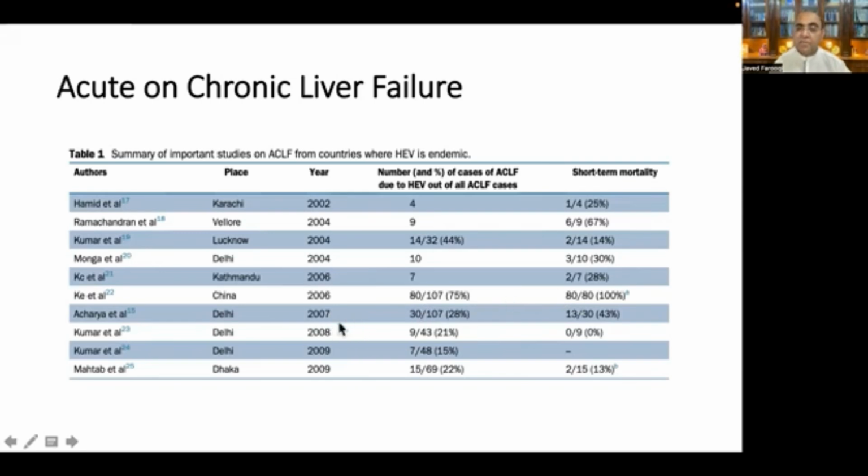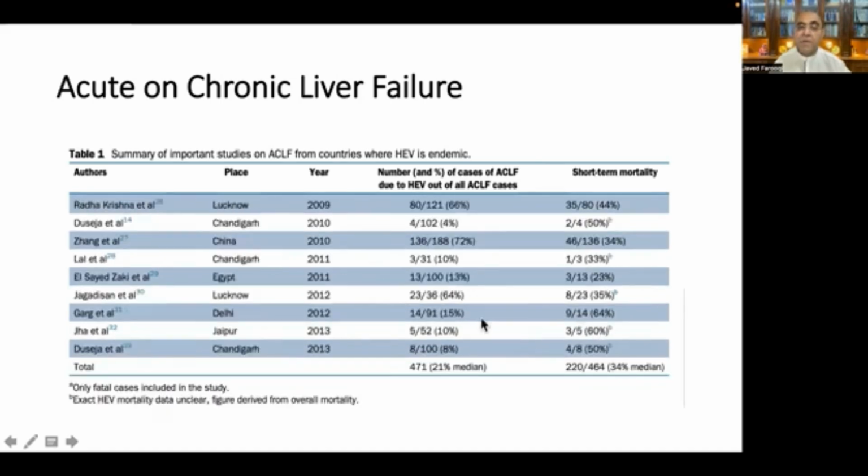Then in other studies in 2007, 2008, 2009, again the mortality was high from Delhi and Dhaka. Then from the Lucknow and Chandigarh studies in 2009 and 2010, and China, the mortality was 44%, 50%, and 34%. Again from India, Chandigarh, Lucknow, Delhi, Jaipur, and Chandigarh, the mortality was very high.